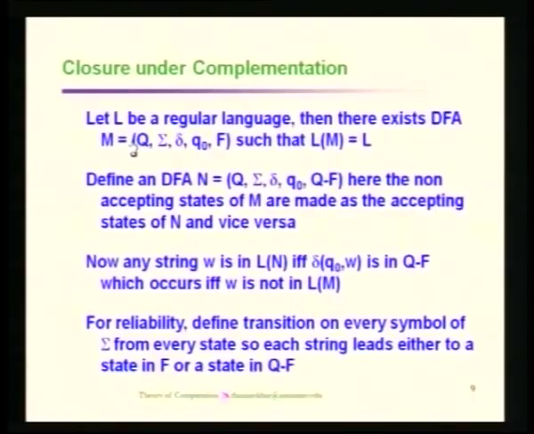So, the simple idea for that is, you construct first of all the automata for the language L, and once the construction is over, we know that there will be a set of final states and there will be a starting state. If you are starting from the starting state of the automata, and if you can reach the final state of the automata, it means that the string is in the language of the automata. If you start from the starting state and can't reach the final state for some string x, then it is not going to be there.